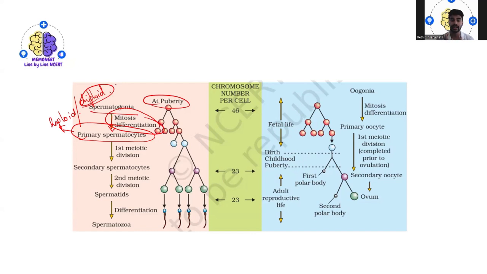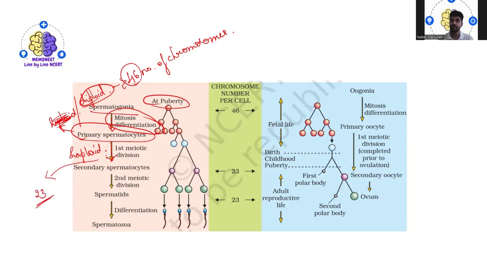That's what I'm saying, you do not get confused. When I'm talking about diploid, you can just imagine it like 2n. So in the diploid condition, 46 chromosomes will be present, not the haploid. Later on, it undergoes meiotic division, that is meiosis, the reduction division. And now we will see the haploid condition, that is reduction of the chromosome number. So how many chromosomes will you see? 23 chromosomes.